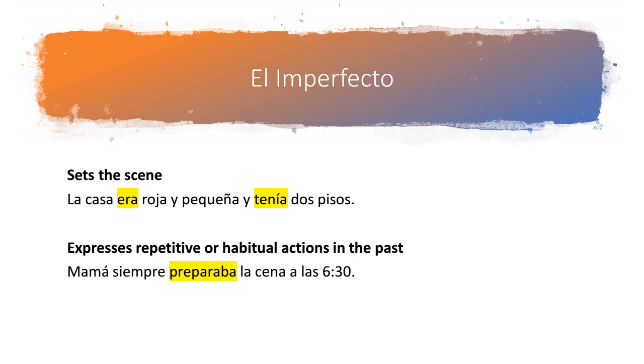She did it multiple times. If we said ayer, mamá preparó la cena a las 6:30, we would read that as yesterday, mother prepared dinner at 6:30, and we would use the preterite tense because that's something that she did specifically yesterday, just one time.